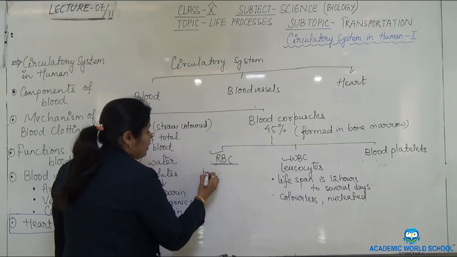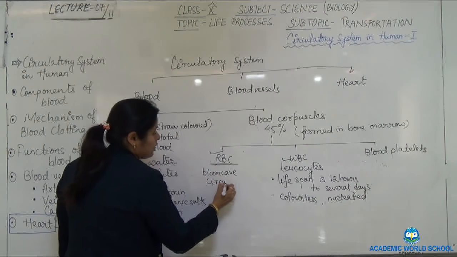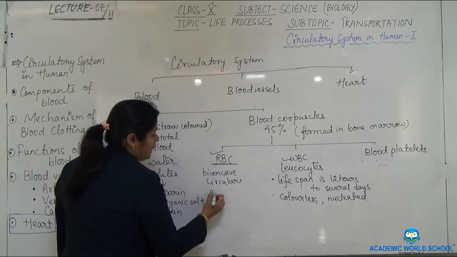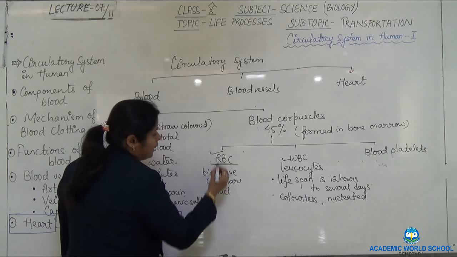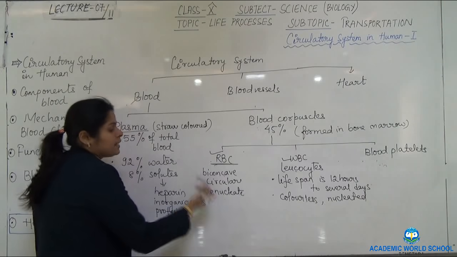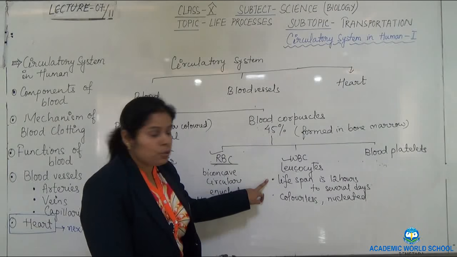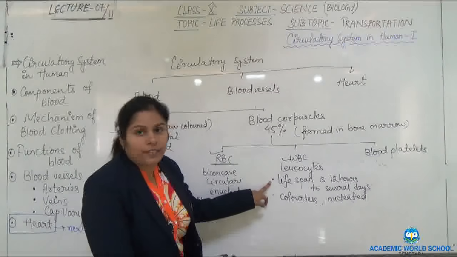RBC is biconcave, circular, enucleate, means in RBC nucleus is absent. Here in WBC the lifespan is 12 hours to several days. The function is defense of the body.